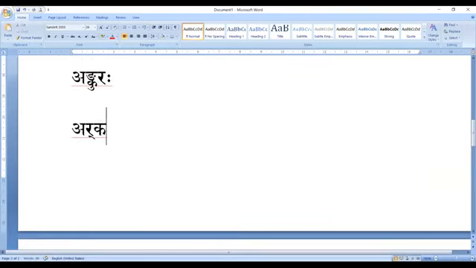Now it becomes arka. What's the difficulty in reading this? Ar and ka is there, arkaha. Understand? It is arka. That is, a akara is the vowel, repa is the first consonant, followed by kakara, then a.